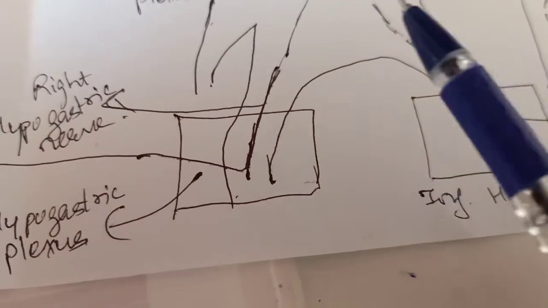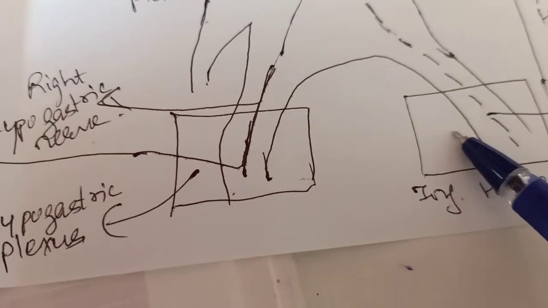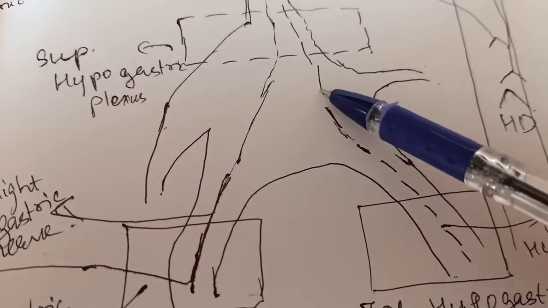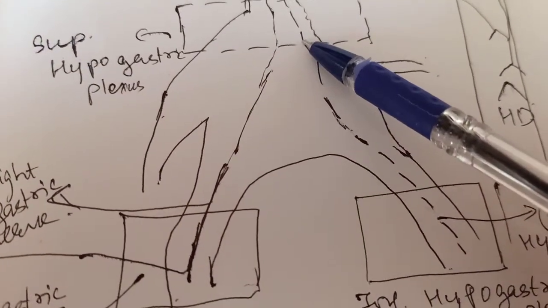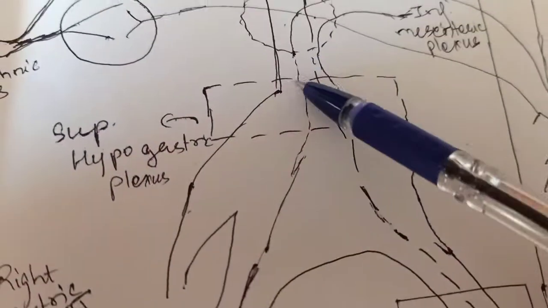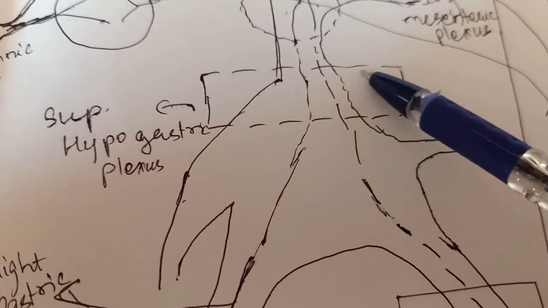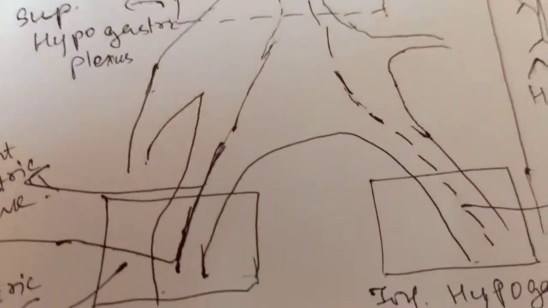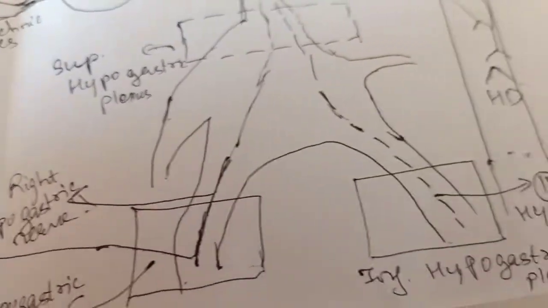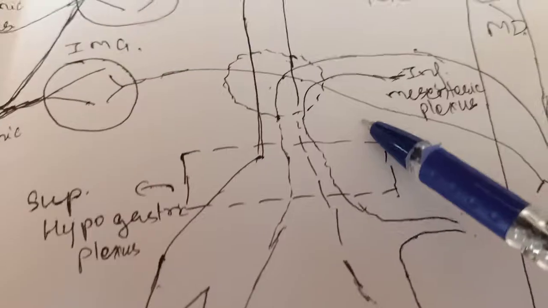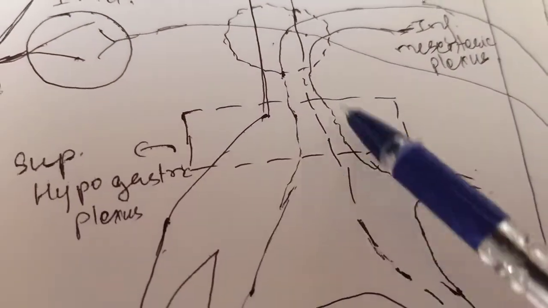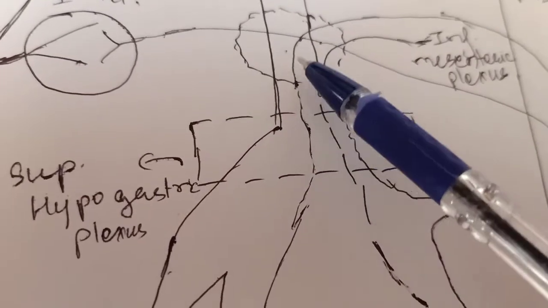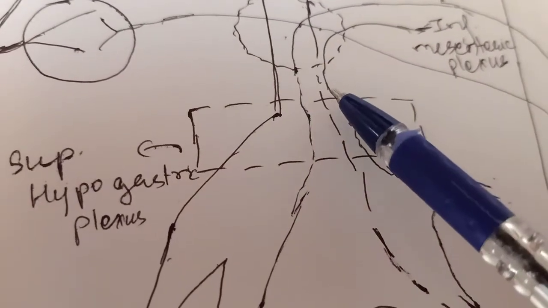Within the hypogastric plexus, these nerves will reach up to the superior hypogastric plexus with the help of the right and left hypogastric nerves. The superior hypogastric plexus is just above the bifurcation of the abdominal aorta.